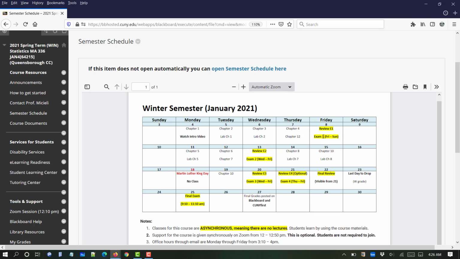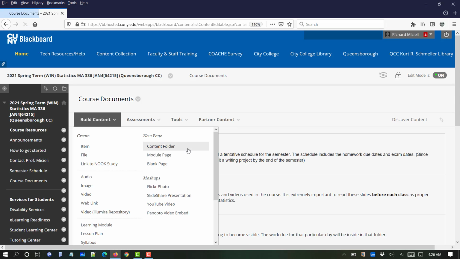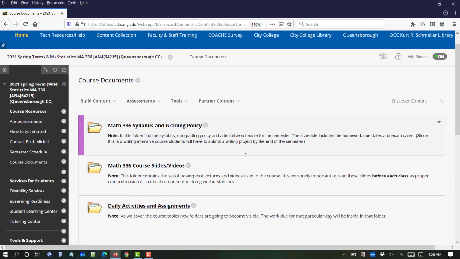But if you can't take it on Friday, for the first one, you can take it on Saturday. If you cannot take it on Saturday, you can take it on Sunday. For the second, you have a window of Wednesday, Thursday, and Friday, and the same thing for the third one. The final is fixed, okay? You don't have a window to do that. All right, so this is how the 3 folders work.